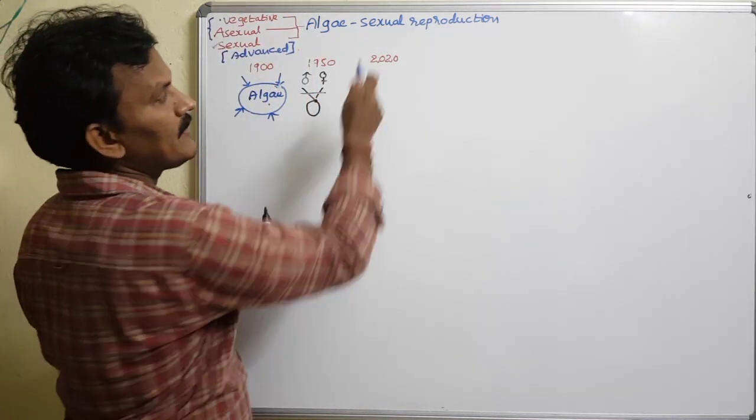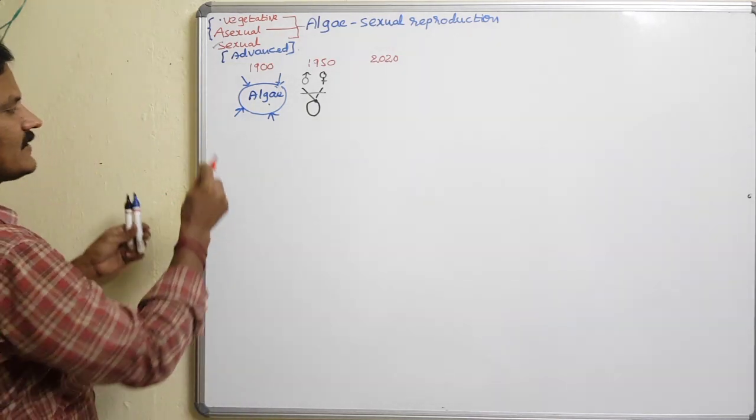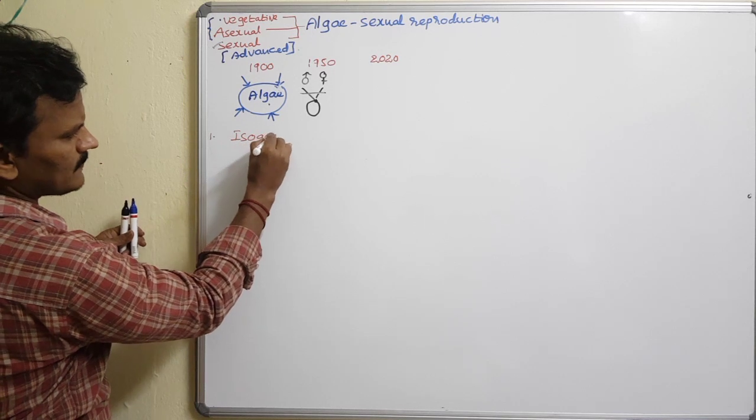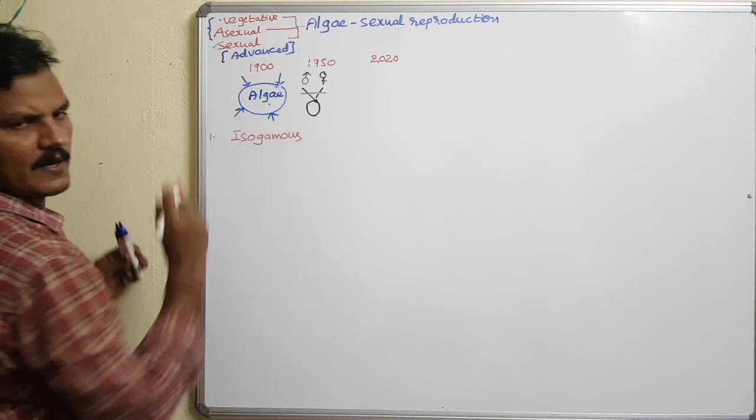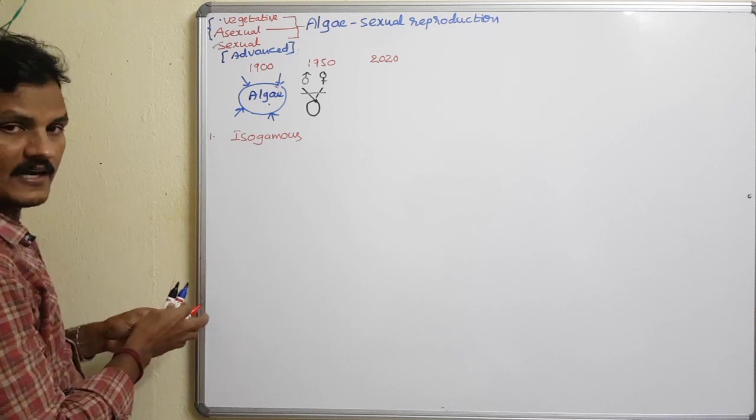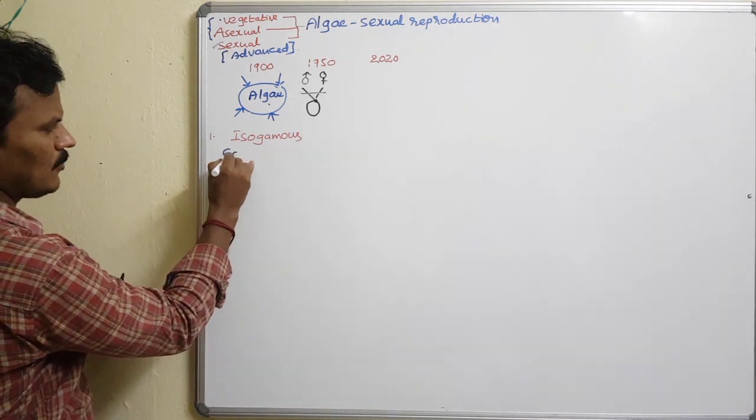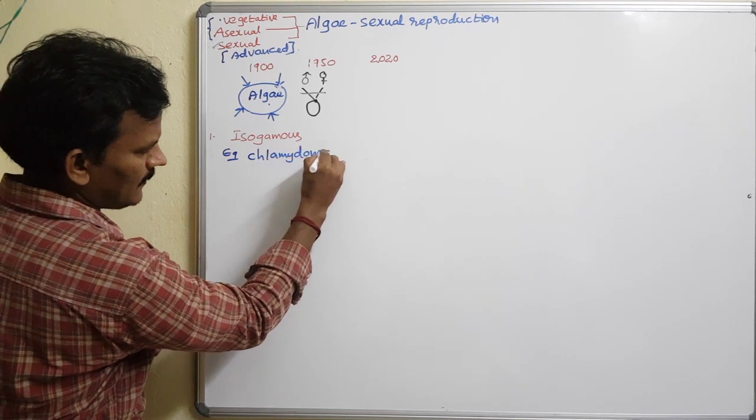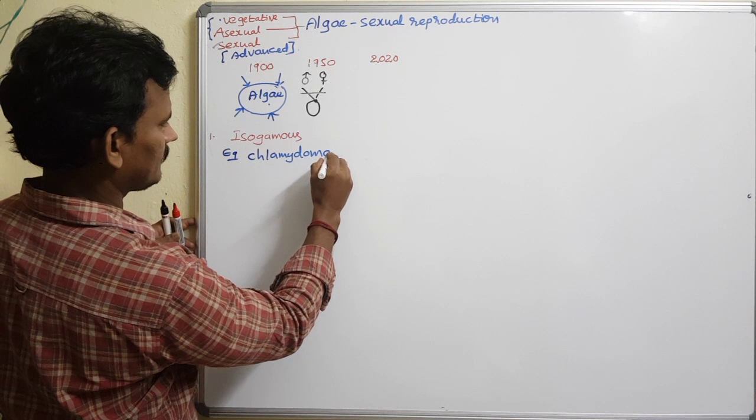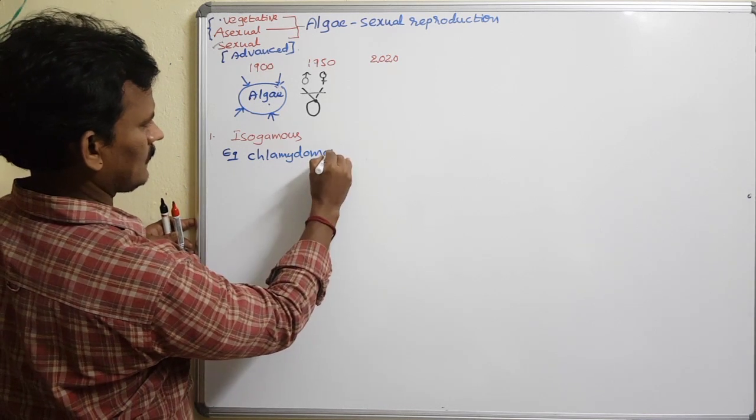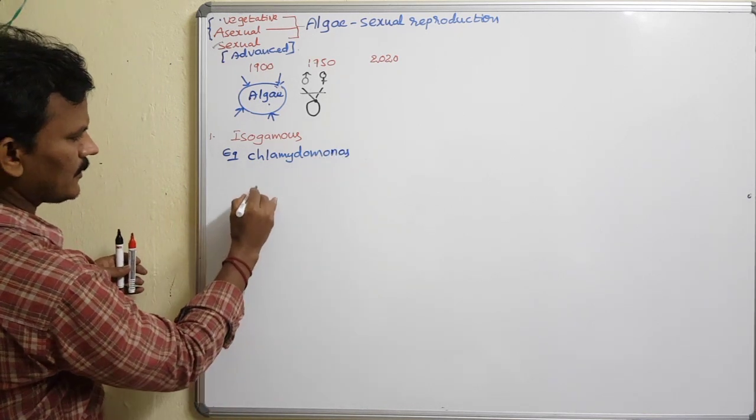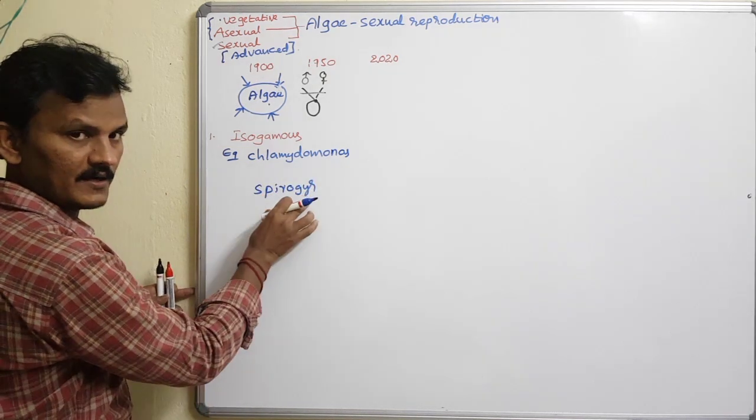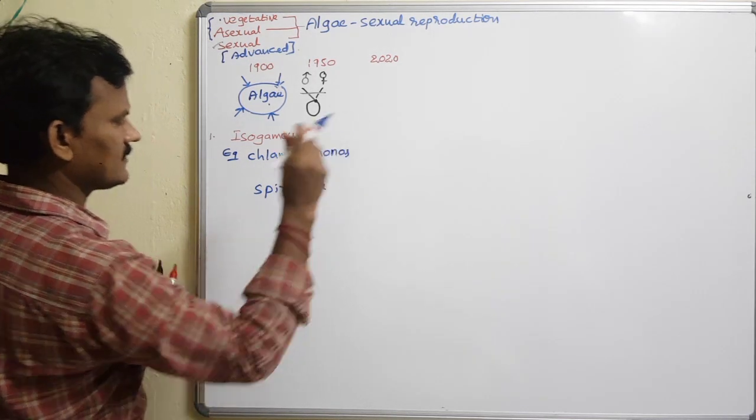Sexual reproduction can occur by three methods. The first is the isogamous condition, or isogamy. As per NCERT, Chlamydomonas is an example. Chlamydomonas is a unicellular individual. Spirogyra is a multicellular, filamentous, unbranched structure. These are the common examples.